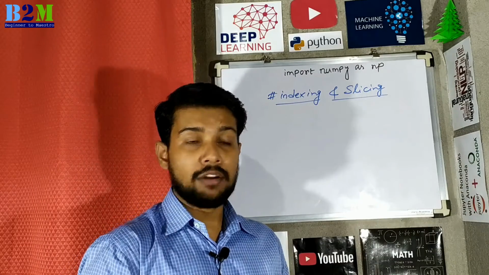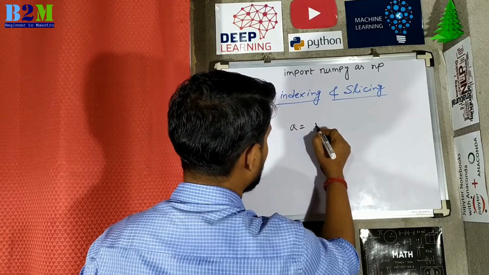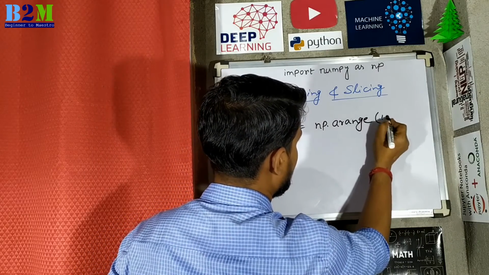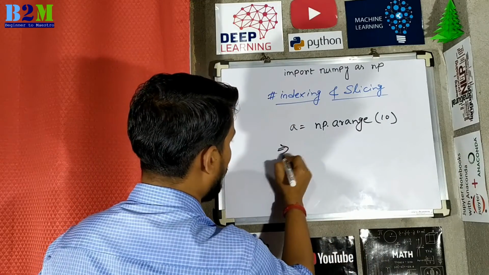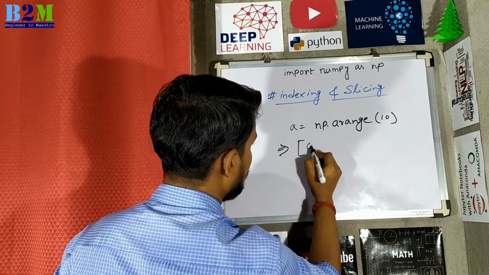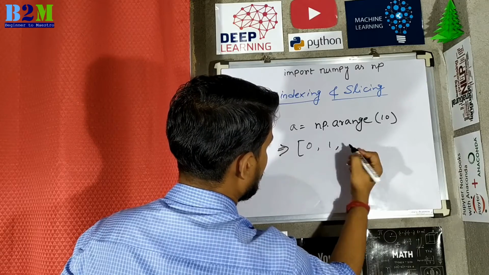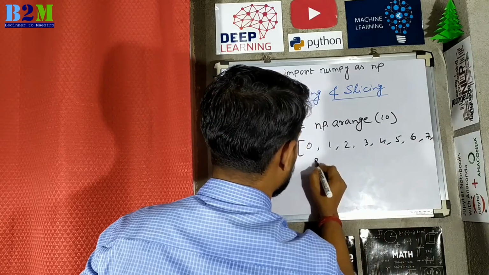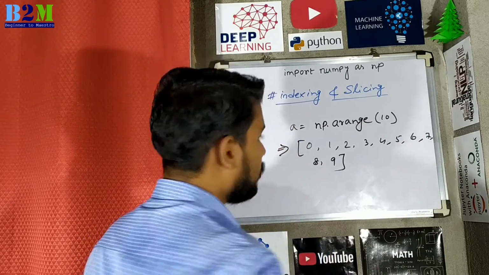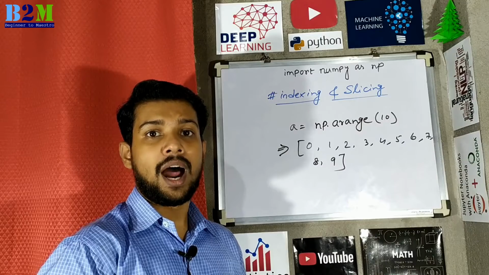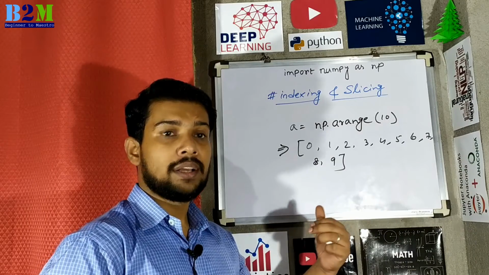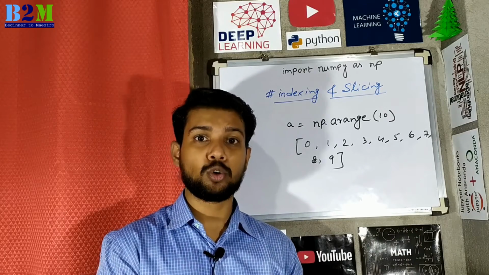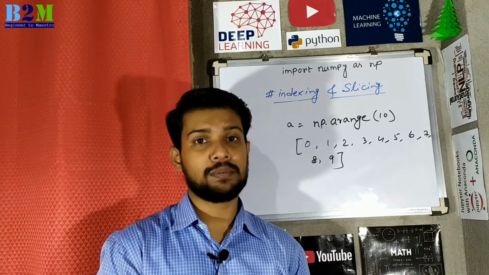Before that I will show you one more thing. A equal to np.arange(10). That means it will provide you the output array of 10 different elements 0, 1, 2, 3, 4, 5, 6, 7, 8, 9. We have already seen that example in an earlier tutorial, where the function was range. Now if you want to split this array, then how to do it? You have to take help of slicing.